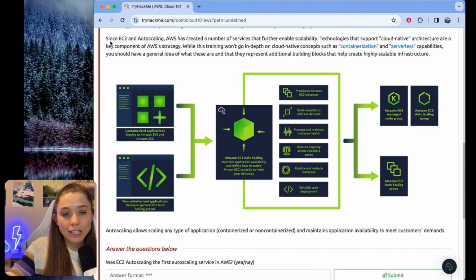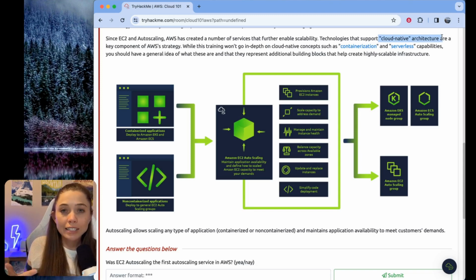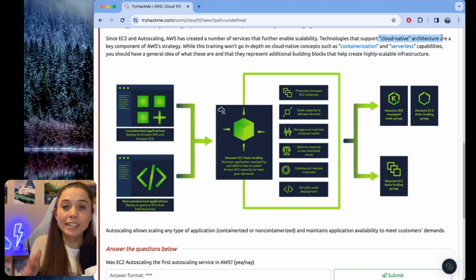And then this part is pretty interesting, kind of talking about how auto scaling started with EC2, but now AWS has a lot of services that further enable scalability. And that's where we start getting into discussion of cloud native architecture, which is where an application was architected, built, developed, knowing it was going to be run in the cloud and designed to really take advantage of everything the cloud can do as compared to a typical on-prem environment.